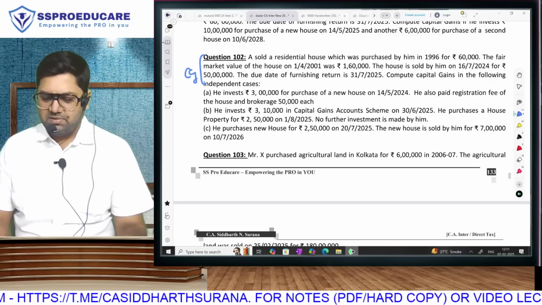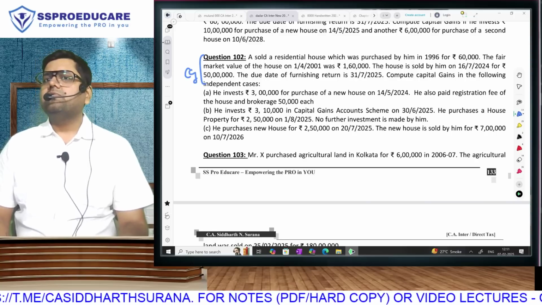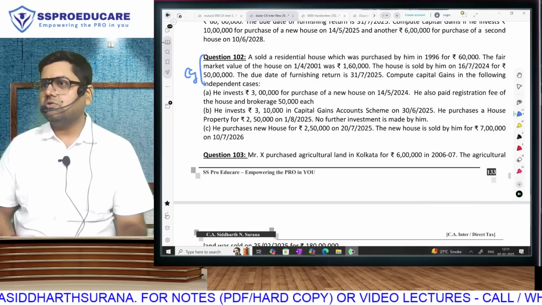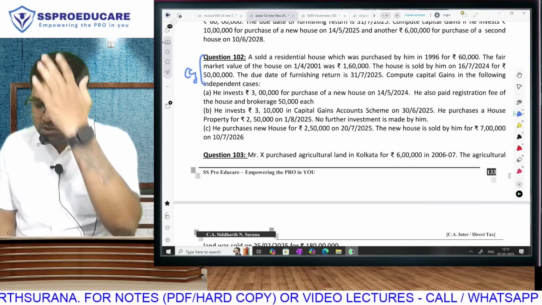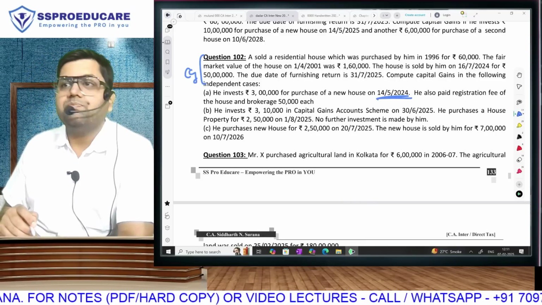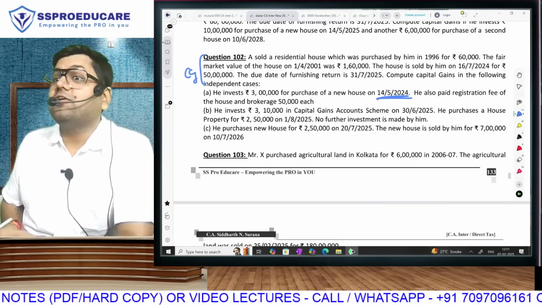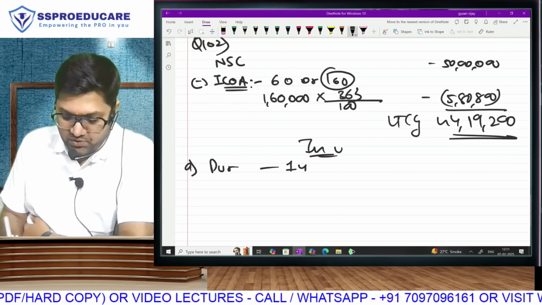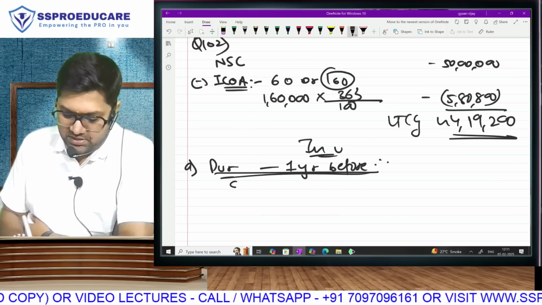4 lakh. Investment amount is 4 lakh. 3 lakh plus 50,000 plus 50,000 each. No. So what is your investment in new asset? But there is a problem. This was already done. The sale took place after this. But purchase is allowed even if done 1 year before. So case 1, purchase 1 year before. Yes or no? And therefore, will you get exemption?